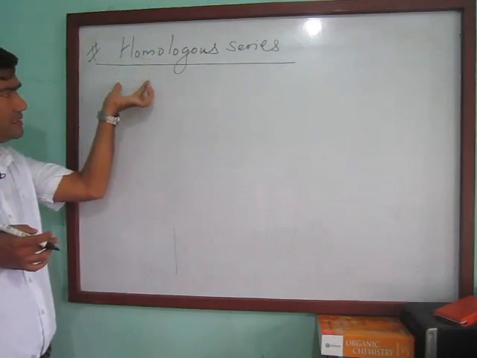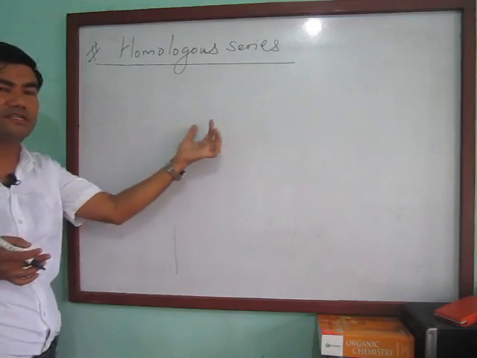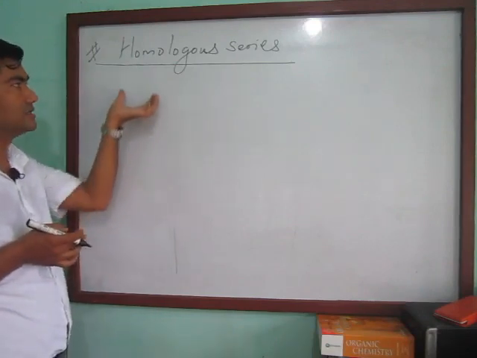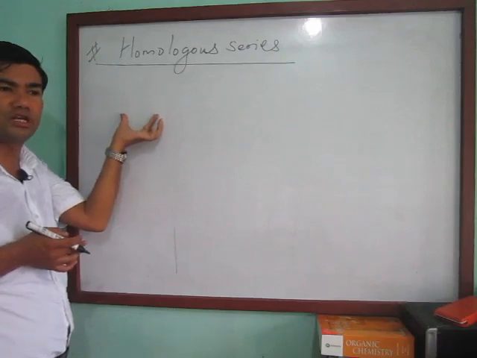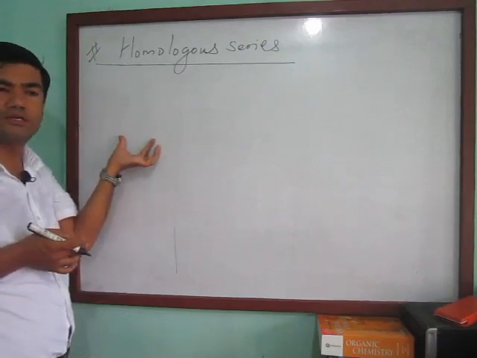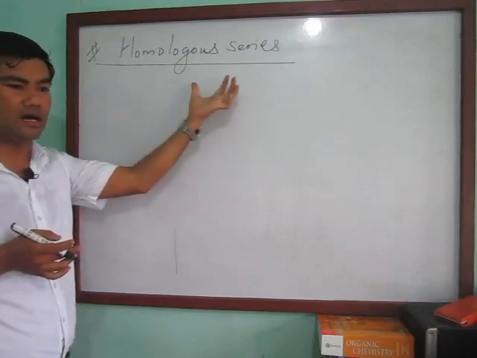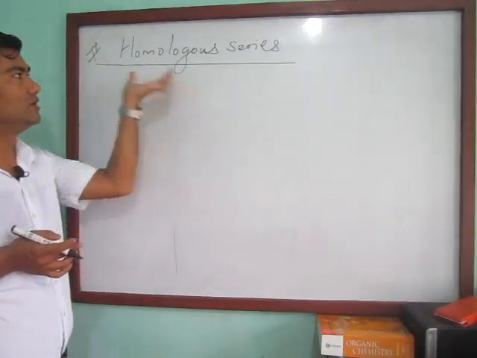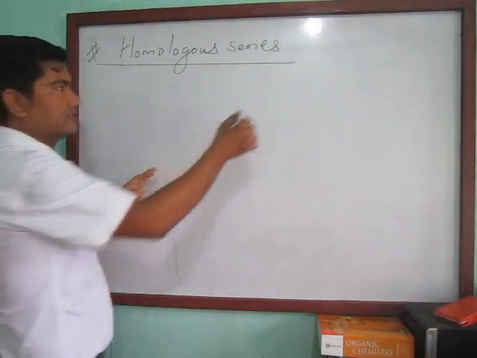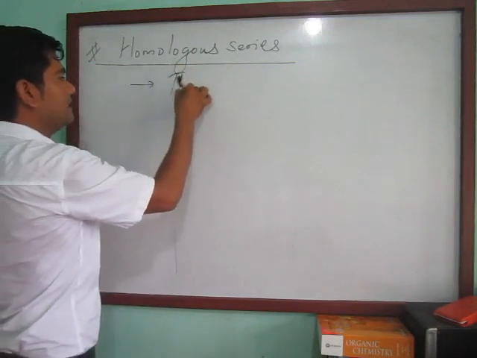Homo means same type of compounds; hetero means different and homo means same. So same type of compounds come under the same general formula, or the same pattern. It's called homologous, and all the compounds come under the same series. It's called homologous series.